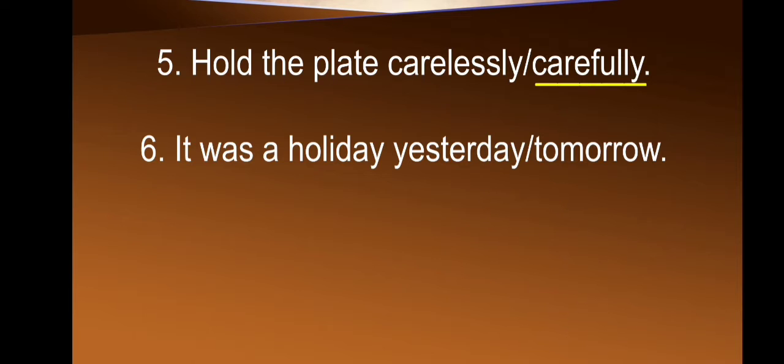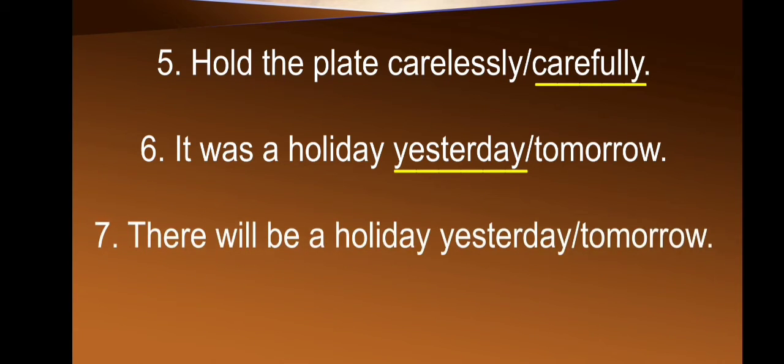The next sentence is: it was a holiday yesterday or tomorrow. Here was is given in this sentence, so in which tense will we use was? Yes, in past. So which word belongs to past, yesterday or tomorrow? Yes, yesterday. So the answer is, it was a holiday yesterday. The next sentence is: there will be a holiday yesterday or tomorrow. Now in this sentence will be is used and we will use will be in future tense. And which word belongs to future tense? Yesterday or tomorrow? Yes, tomorrow. So the answer is, there will be a holiday tomorrow.